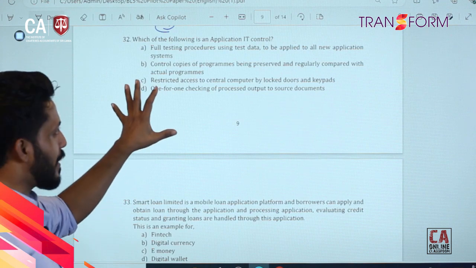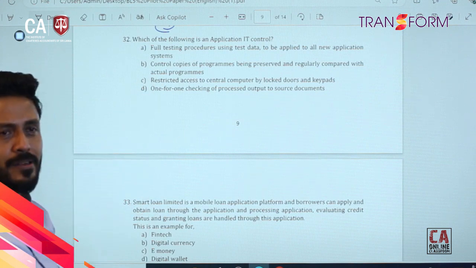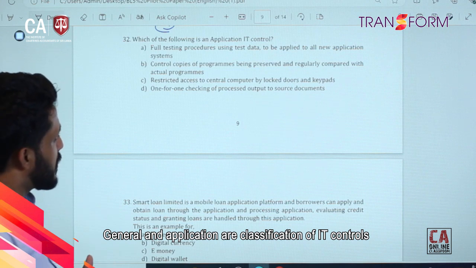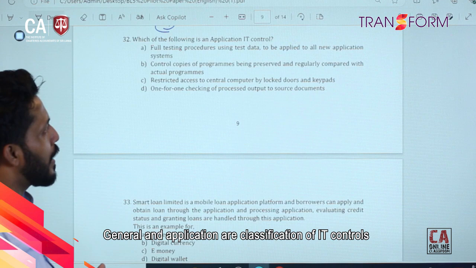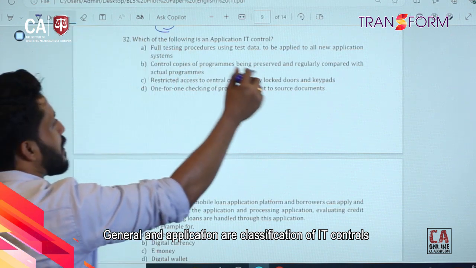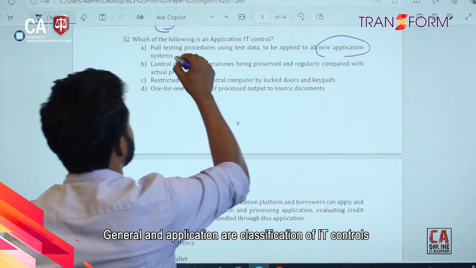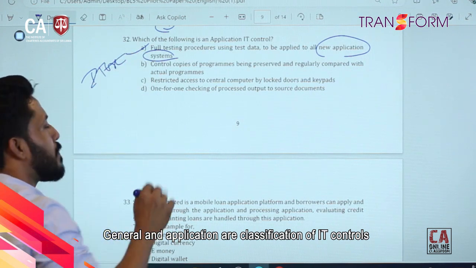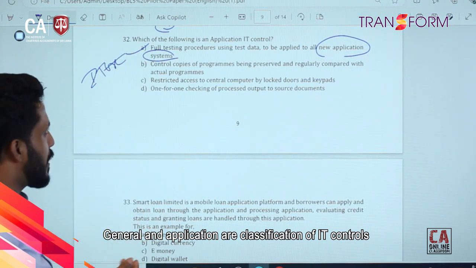You can identify which is the application related IT control, right? Full testing procedures using test data to be applied to all new application systems. Obviously that relates to new application systems, that's for ITGC, because that covers all application systems, right?